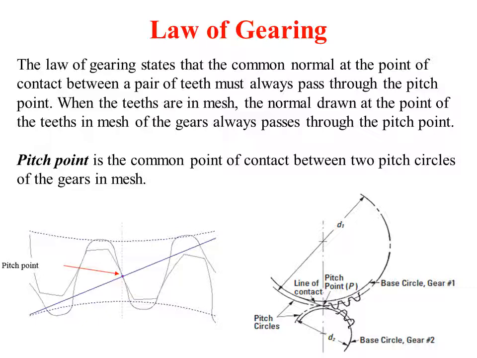So this is what we call the normal, and whenever this normal is drawn, it should always pass through the pitch point. Now there is a derivation, and in this derivation we are going to prove that when the gears meet at the pitch point P, the normal will always pass through it. That's what the derivation is about.